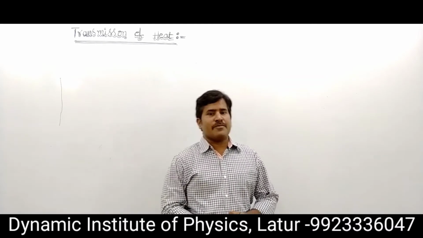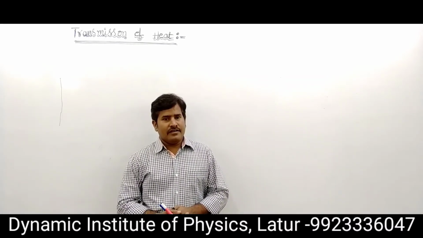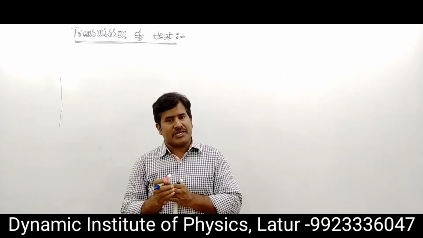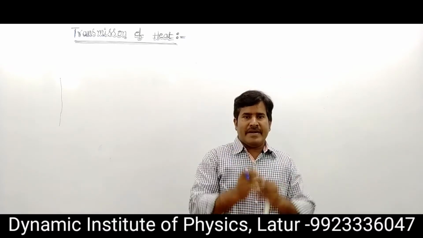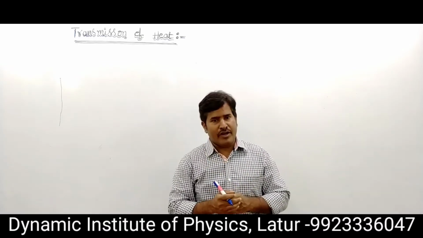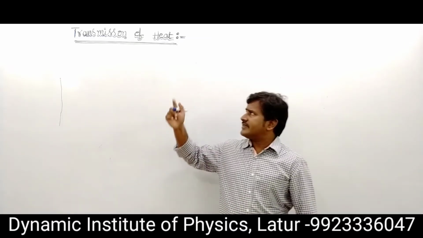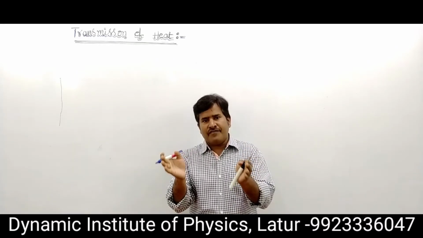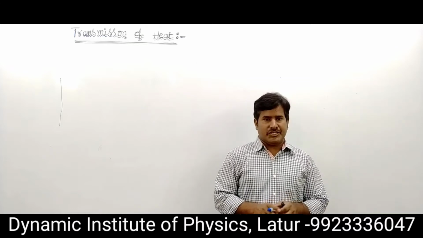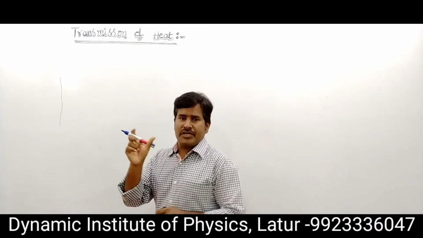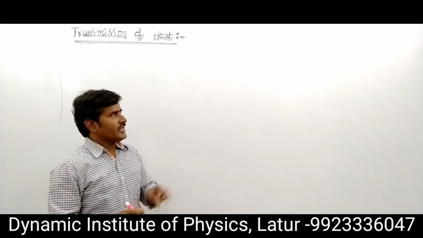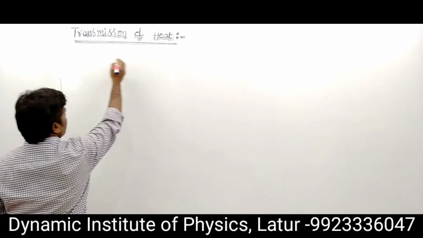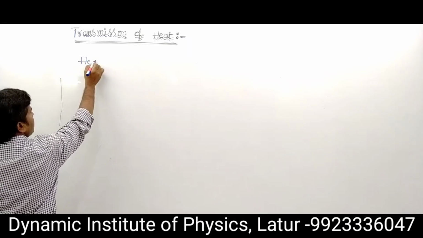Continue the concept of transmission of heat. It is a part of heat. The first part is thermometry and thermal expansion, the next part is calorimetry and the principle of calorimeter, and the third part is transmission of heat. Transmission of heat is due to temperature variation. When a temperature variation is created between two objects, heat flows from the hot body to the cold body. That is, transmission of heat means heat transfer.